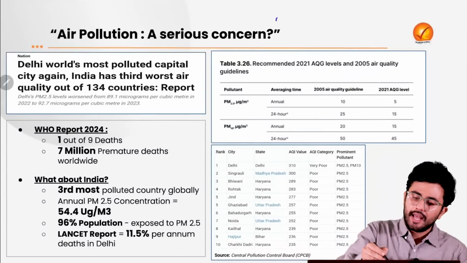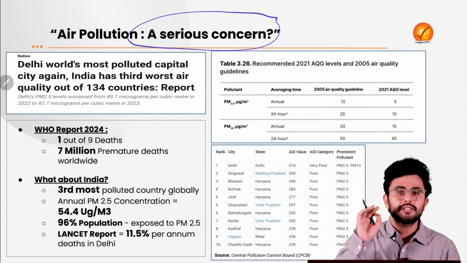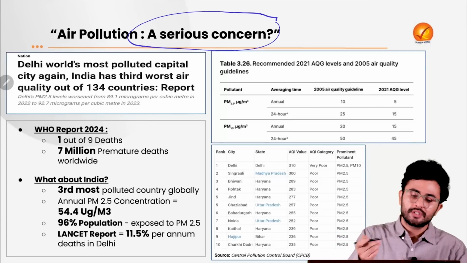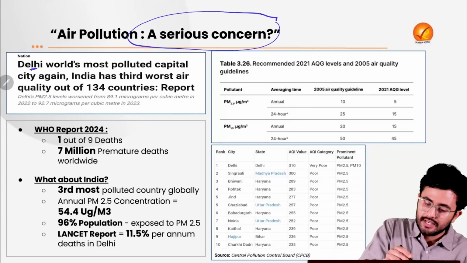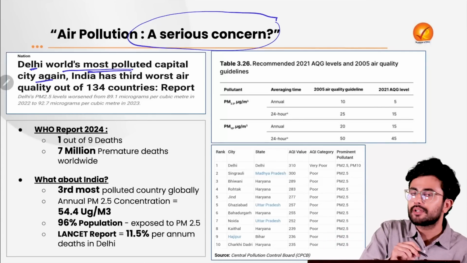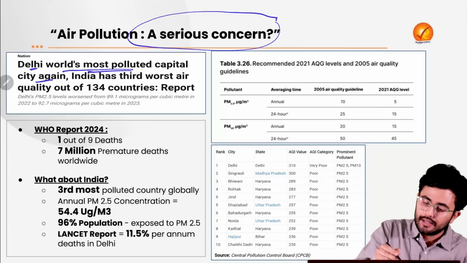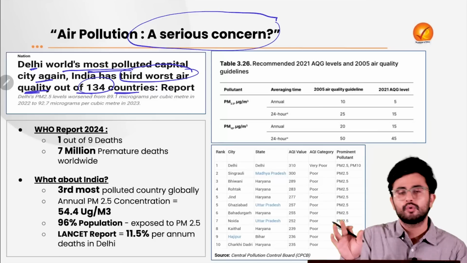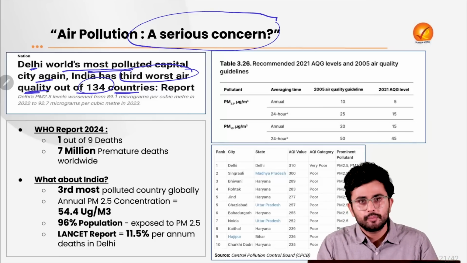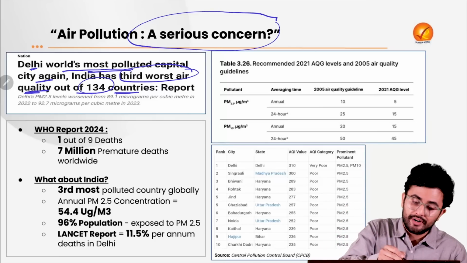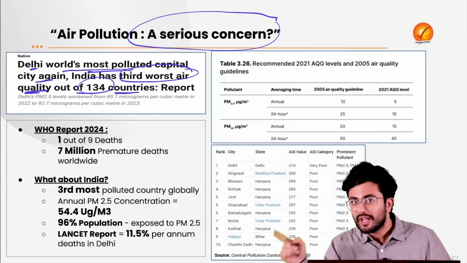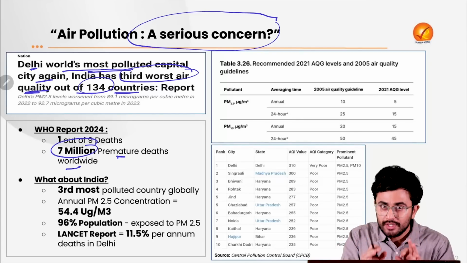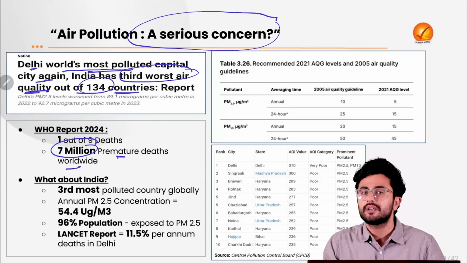Let's first try to understand: is air pollution a serious concern? Well, you might be reading such headlines in the news, such as how Delhi has become the world's most polluted capital city again, and India currently has the third worst air quality out of 134 countries. If you look at the report released by the World Health Organization in 2024, 1 out of every 9 deaths, and 7 million premature deaths worldwide, actually occur because of the issue of air pollution.